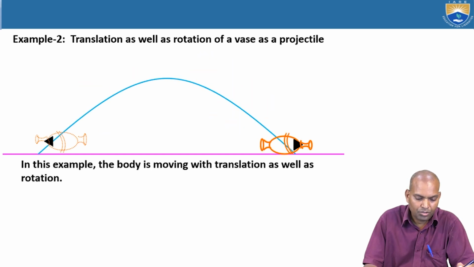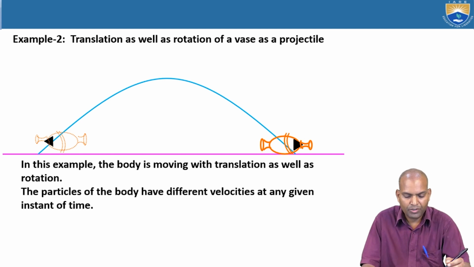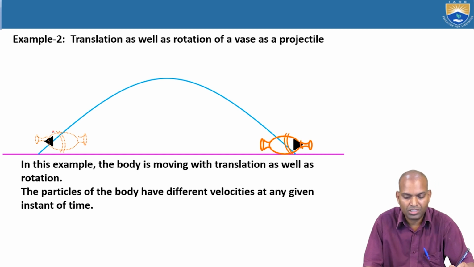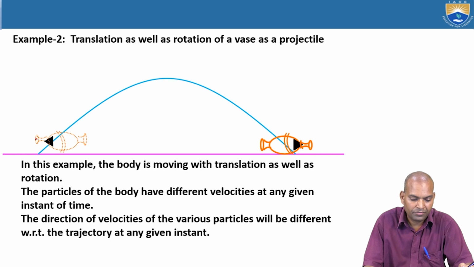Okay, so the body is moving with translation as well as rotation. Now the particles of the body do not have the same velocity. They have different velocities at any given instant of time. That's why the body is under translation as well as rotation. That's what we consider here.